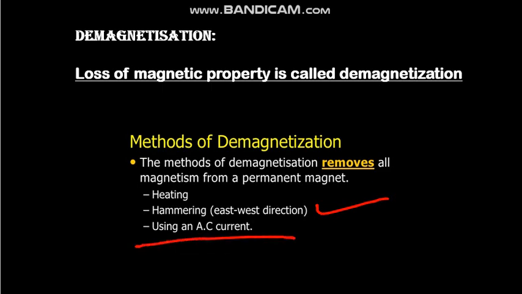By using an AC current, means by using electricity, the magnet is placed inside a solenoid and alternating current is passed through the solenoid. A 12 volt transformer is used for this purpose. Keeping the solenoid in the east-west direction, the magnet is pulled away while the current is still flowing.